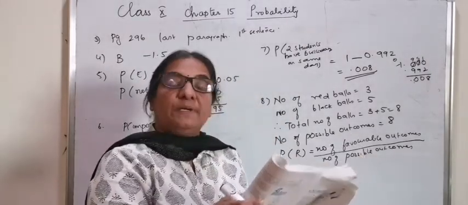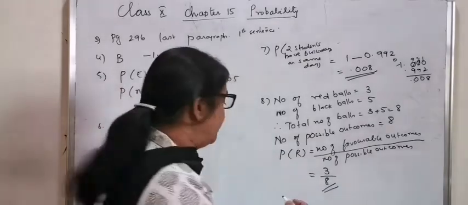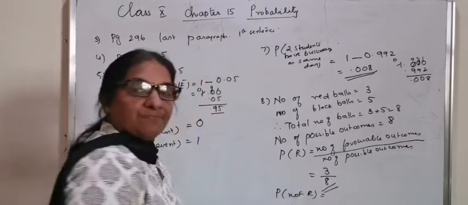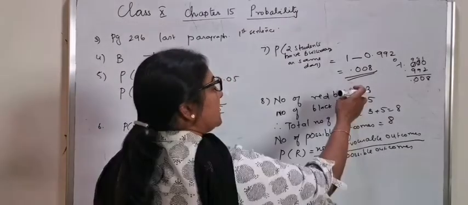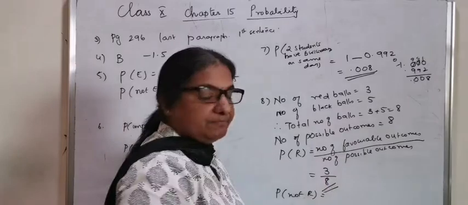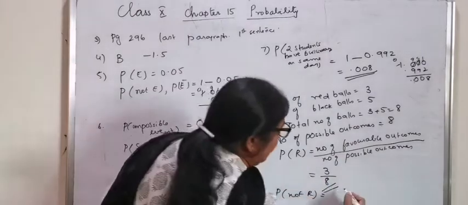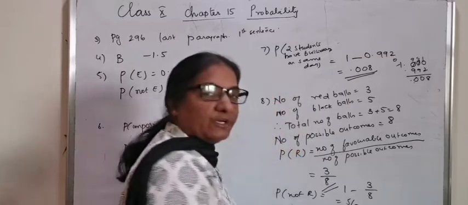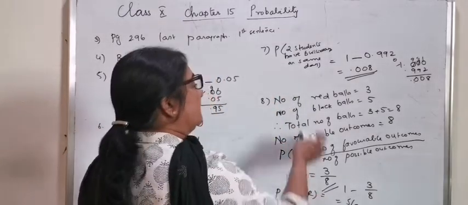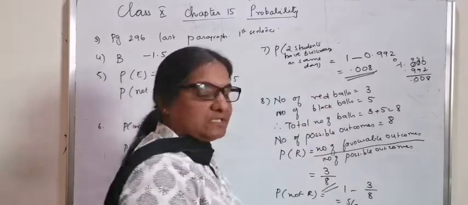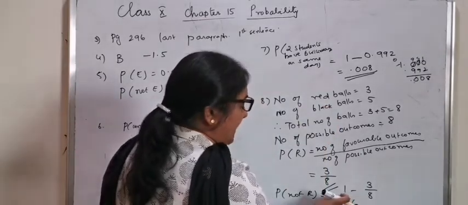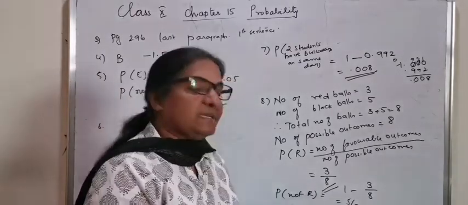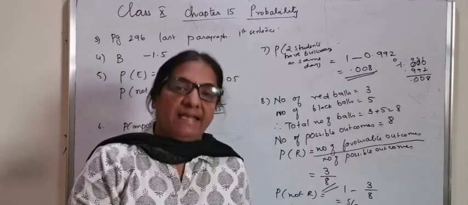Similarly, what is the probability that it is not red? One way of calculation, since there are only 2 types, red and black, is 1 minus 3 by 8, which is 5 by 8, or since not red involves only black balls, the answer can be number of black balls by total number of possible outcomes. Both ways it can be correct. The answer is 5 by 8.